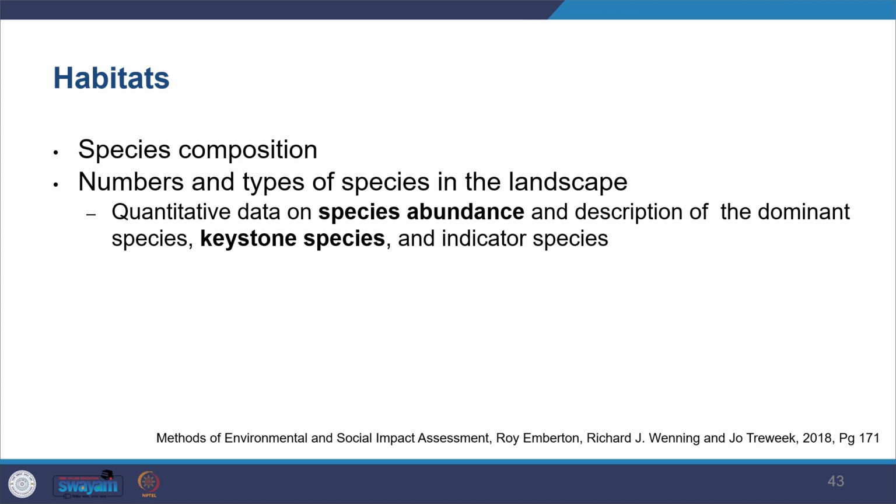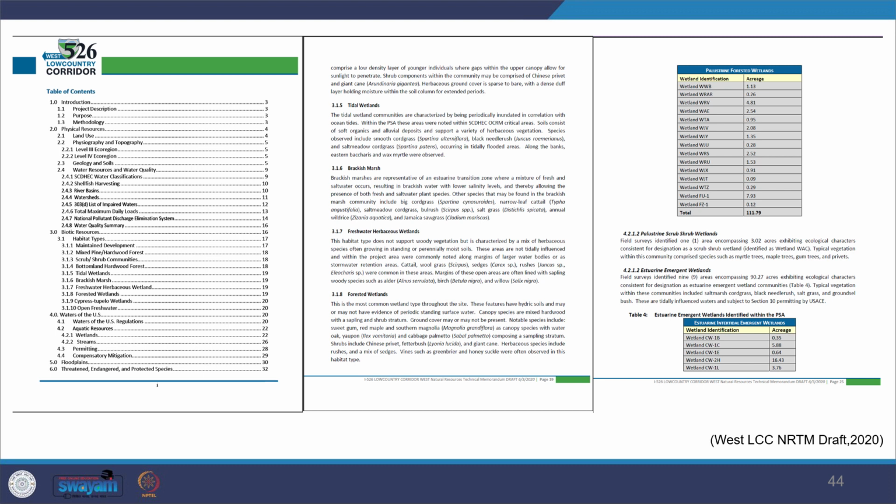So here you see how in this particular example they have taken this from the Low Country Corridor project, and then you see how they have taken 3.0 biotic resources, habitat types. They have given all those descriptions here in the center, you can see, and then on the right hand side you can see how they have quantified how much area is within each kind of wetland.